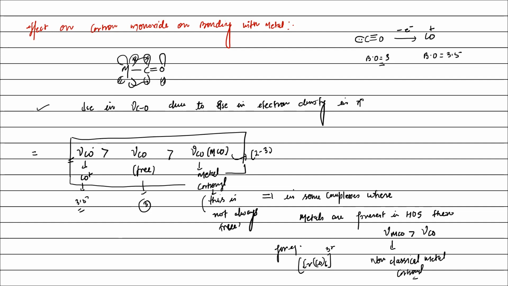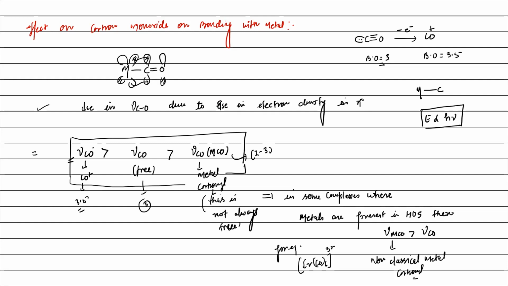Sir, why do we denote it by stretching frequency? Actually, the bond keeps vibrating and fluctuating always, okay? The stronger it is, the more frequency is needed to stretch it. Now understand, a stronger bond will have more bond energy, right? It means more energy will be required to either increase or decrease the bond length of such a bond. More energy means more frequency, because energy is directly proportional to frequency, E equals h nu, right?